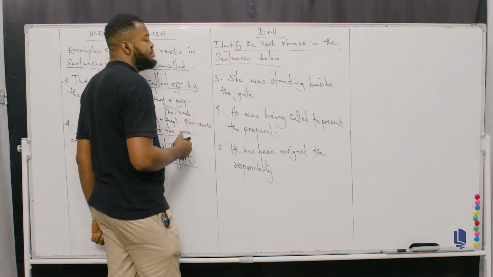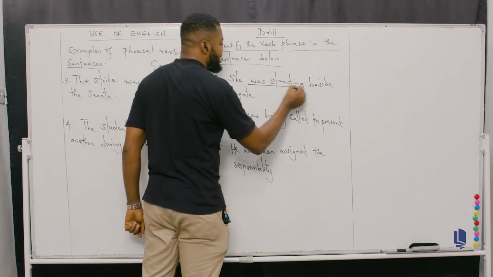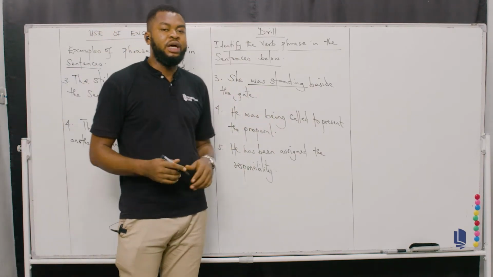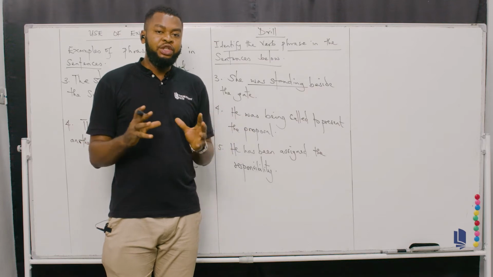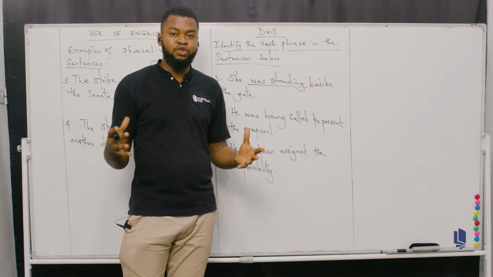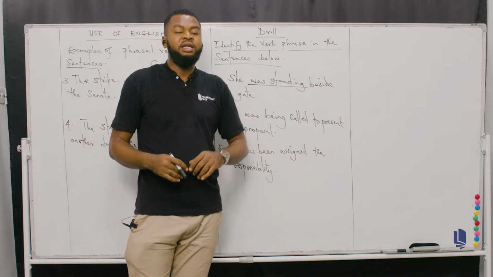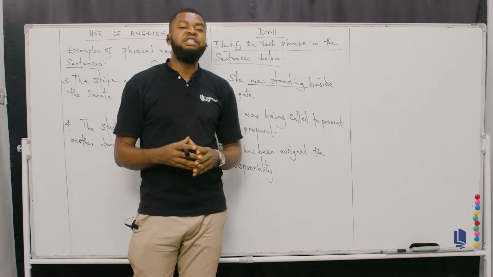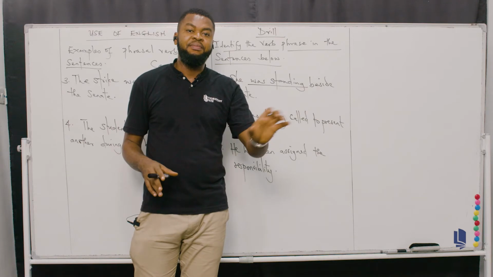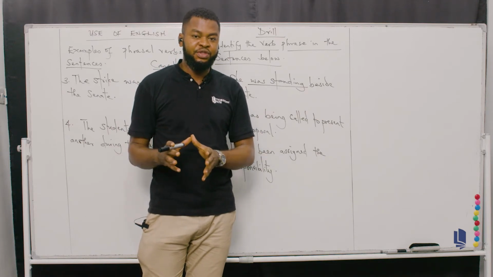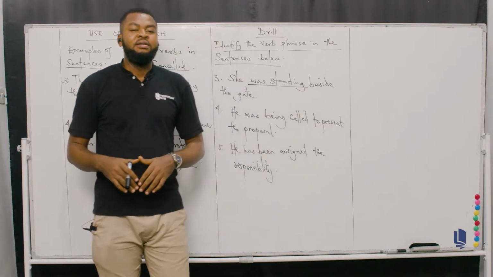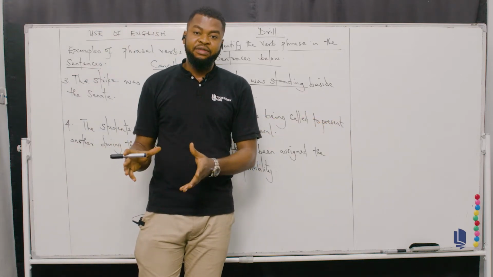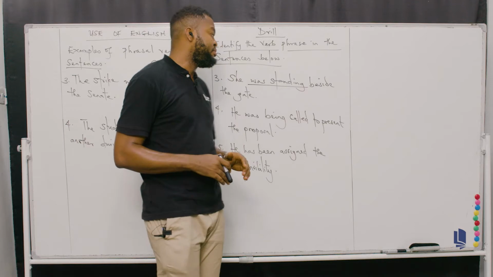Now, she was standing beside the gate. Was standing is the verb phrase, because verb phrases have to do with a combination of 2 or more verb structures. That is, you combine about 2 or more verbs to form a verb phrase. Examples of these verbs can be a main verb and an auxiliary verb. Do you understand? All right. By auxiliary verb, it could be a primary auxiliary verb or a modal auxiliary verb that we could form.